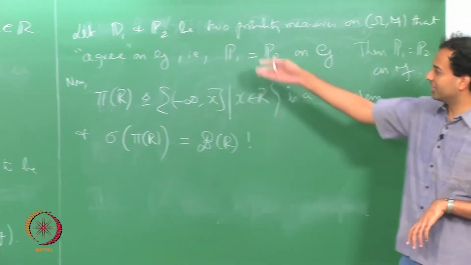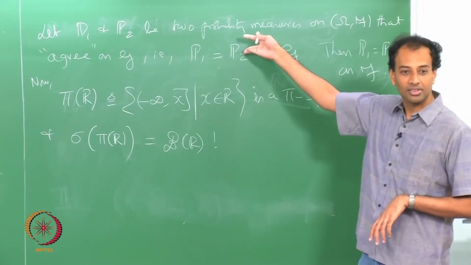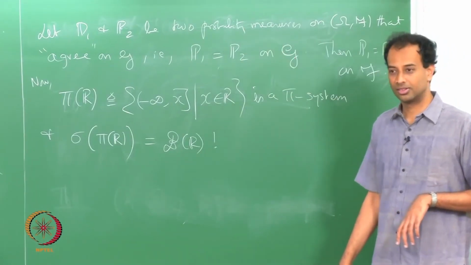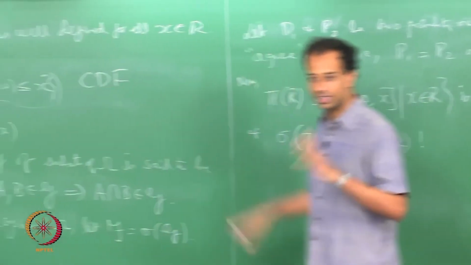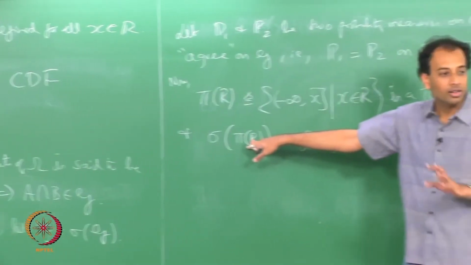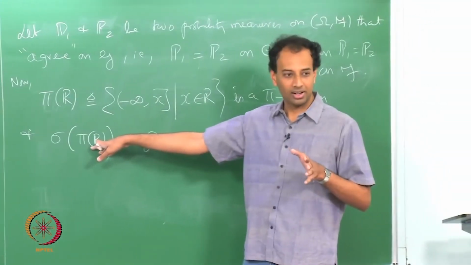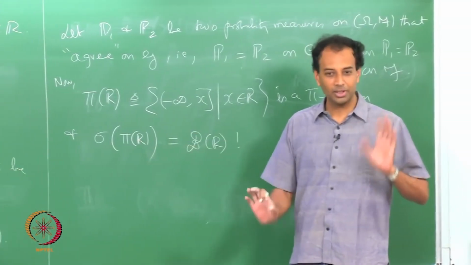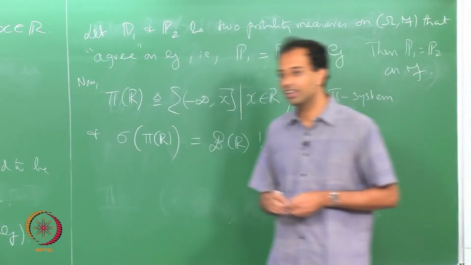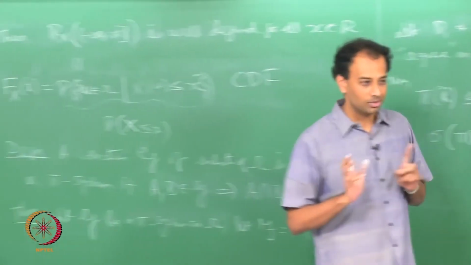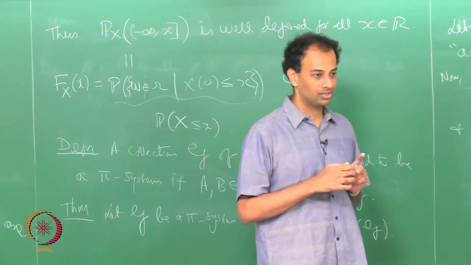Now if I invoke this theorem, what happens? If I tell you the CDF, which is simply specifying the probability measure on the pi system π(R), then it gets uniquely specified on the entire Borel sigma algebra.